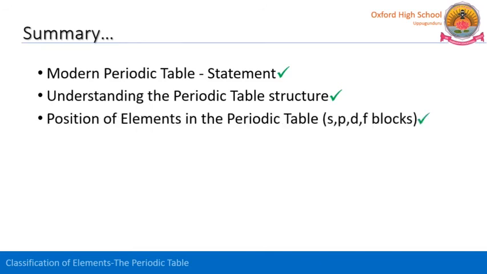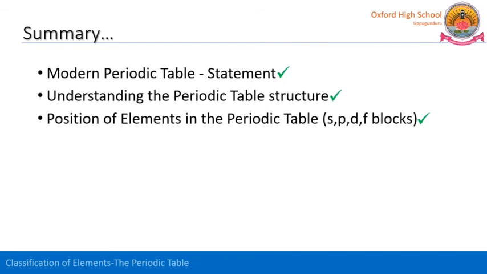And next, how all the elements are arranged in the periodic table and how all the elements are divided into SPDF blocks. What makes the element go to S block or P block or D block and F block? That is the differentiating electron. The differentiating electron decides which element has to go and sit in which block. That means if the differentiating electron enters into S subshell, then the element belongs to S block. Likewise, if the differentiating electron enters into P, D, F respectively, that element belongs to P, D, F blocks.